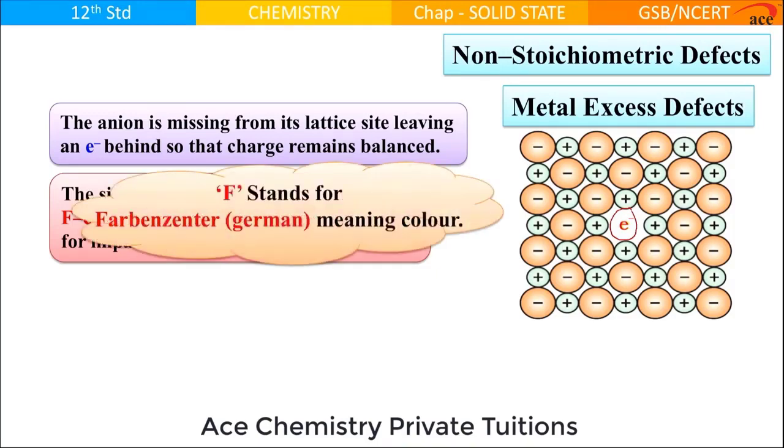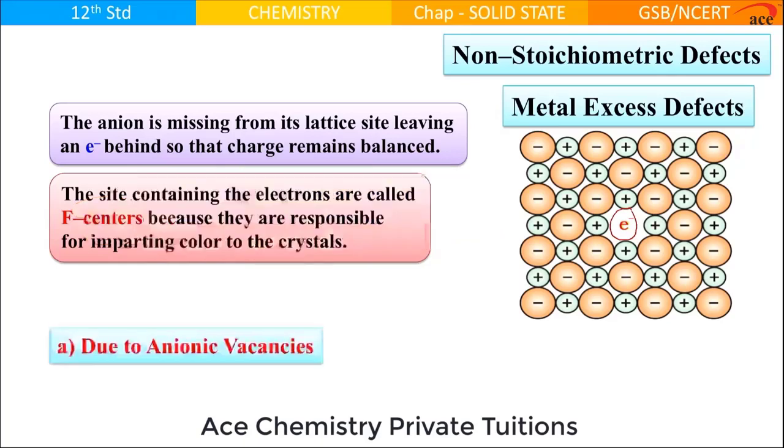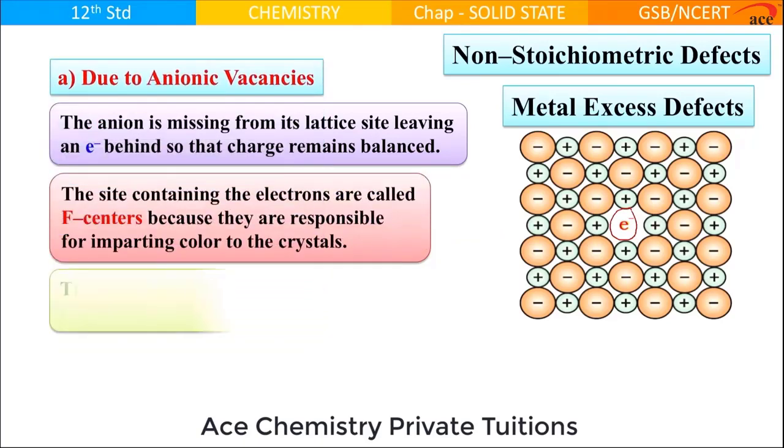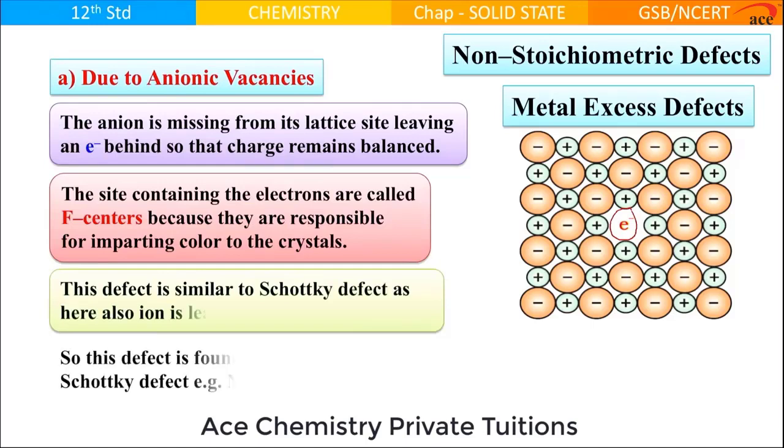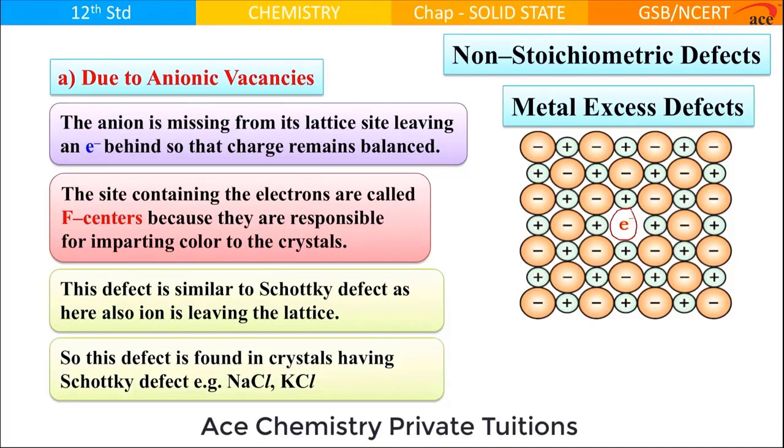What does F stand for? F is from a German word, Farbenzenter, indicating it is a center or a site responsible for color. Now, this is called an anionic vacancy. So under non-stoichiometric defect, metal excess defect is due to anionic vacancies.